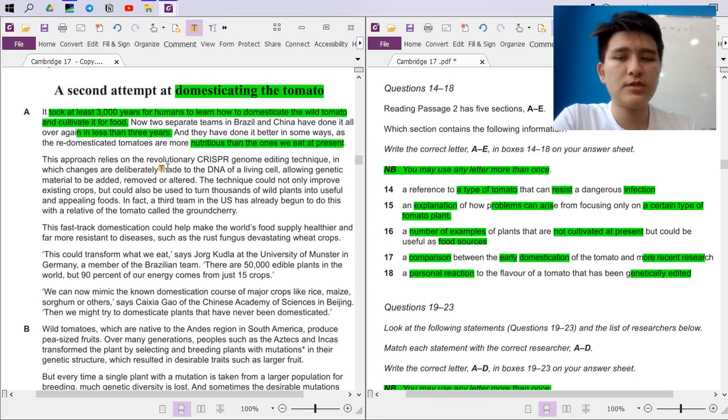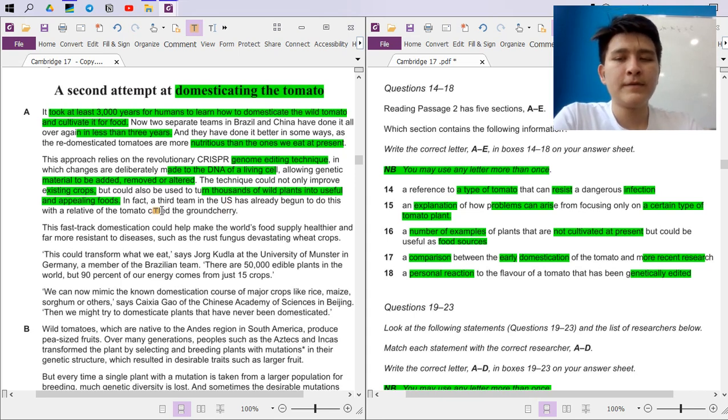This approach relies on the revolutionary CRISPR genome editing technique, in which changes are deliberately made to the DNA of a living cell, allowing genetic material to be added, removed, and altered. So basically, changes are made to the DNA of a living cell, which means that genetic material can be added or removed or altered. Altered means changed. The technique could not only improve existing crops, but also could be used to turn thousands of wild plants into useful and appealing foods.